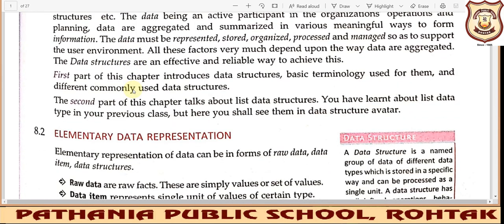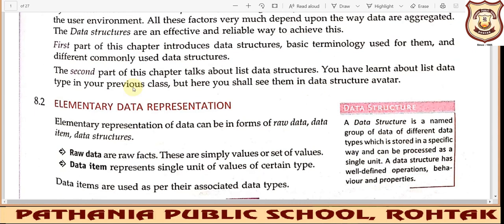What is a data structure? A data structure gives you an idea of how to store your data inside the computer.